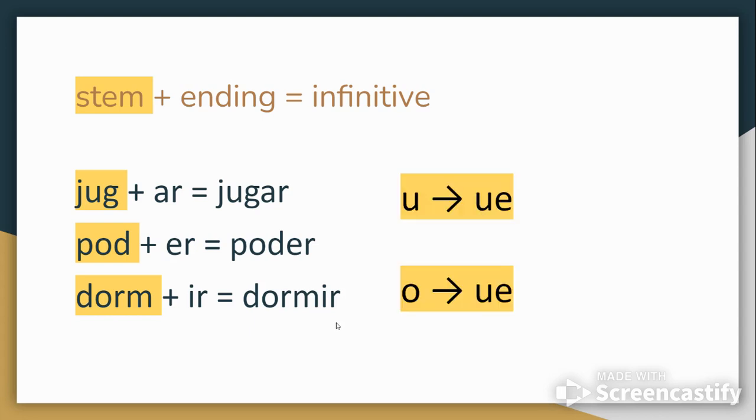When we have the change take place inside the boot, jugar is going to have a U change to UE. Poder and dormir are going to have an O change to UE.